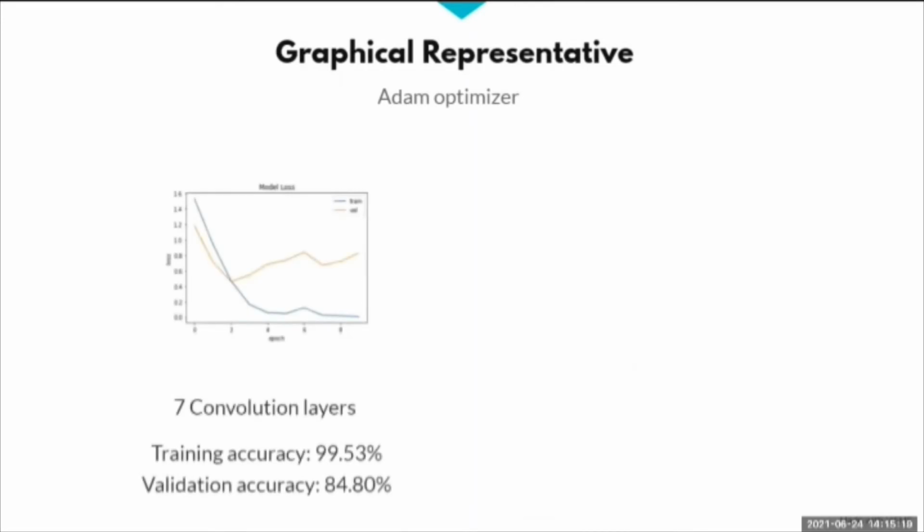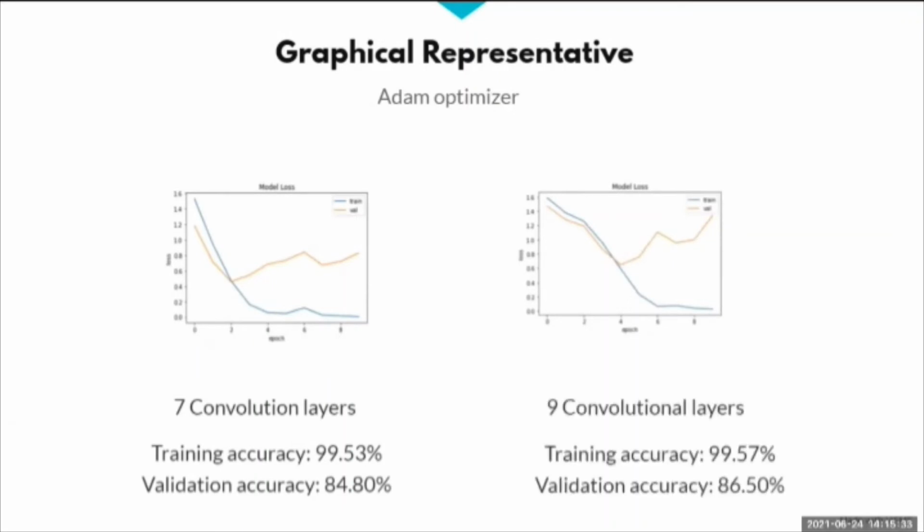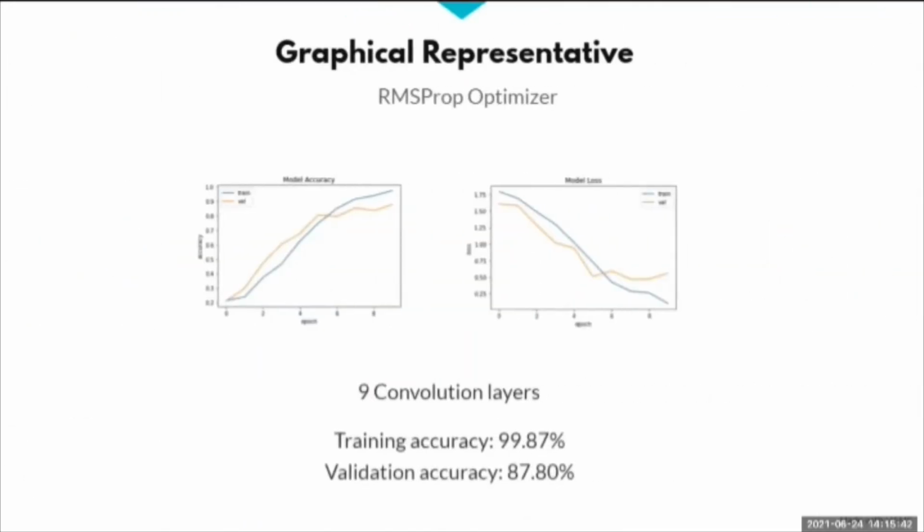From the graph, we can infer that the model using Adam optimizer with 7 convolutional layers with dropout had a decrease in validation accuracy, which indicates that the dropout wasn't necessary for the model with those parameters. On the other hand, a model using Adam optimizer with 9 convolutional layers showed a fine increase in validation accuracy and a reduction in loss using the dropout layers. Similarly, for the RMSprop optimizer, the model with 9 convolutional layers showed an improvement in both the accuracy and the model loss.